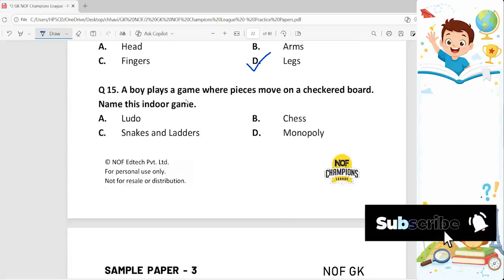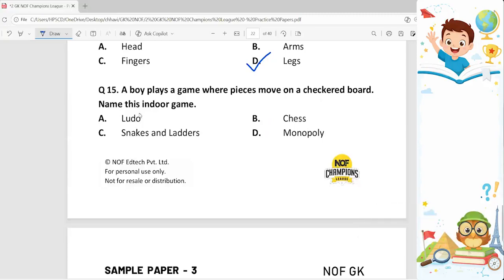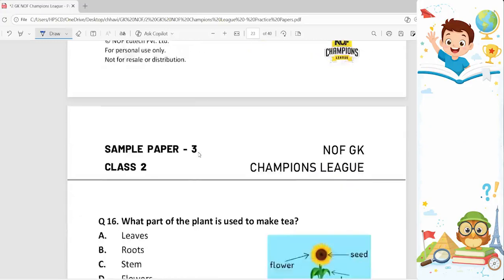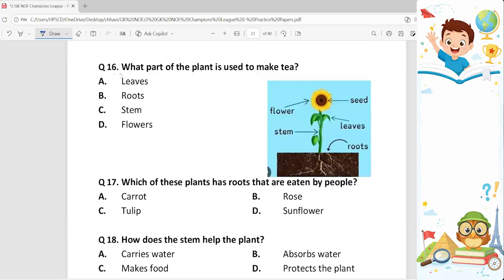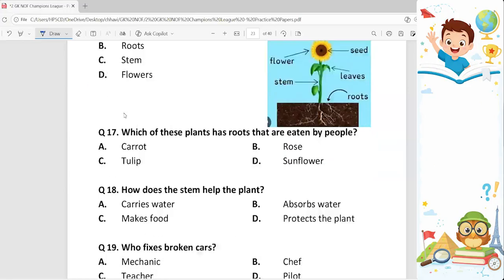15th question. A boy plays a game where pieces move on a checkered board. Name this indoor game. Options are Ludo, chess, snakes and ladders, and Monopoly. So the correct answer is chess. So option B is the correct answer because here in this game, pieces move on the checkered board. Question 16th. What part of the plant is used to make tea? So tea is made with the leaves of the plant. That's why option A is the correct answer.